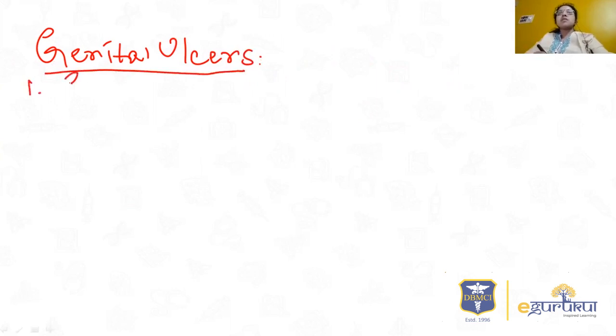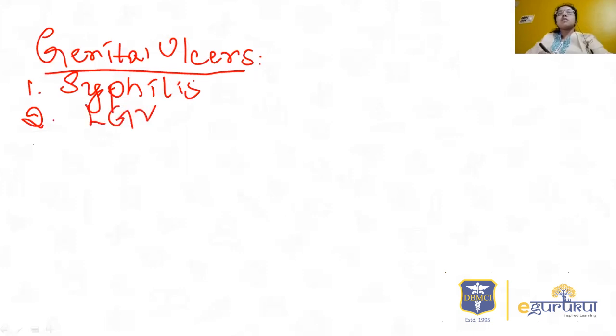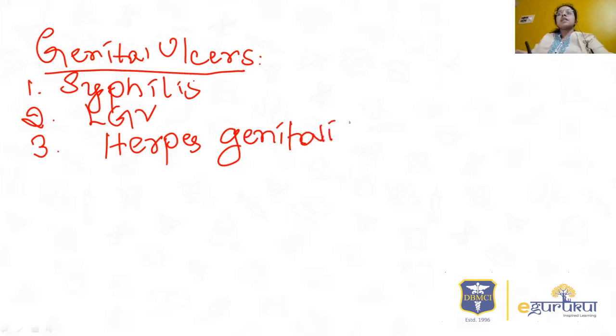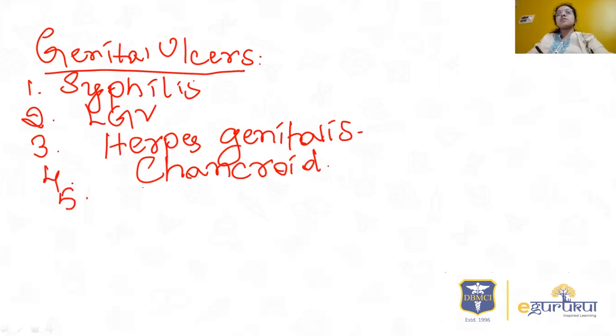One is syphilis, syphilitic ulcer, then LGV, herpes genitalis, then chancroid, and one more is granuloma inguinale.